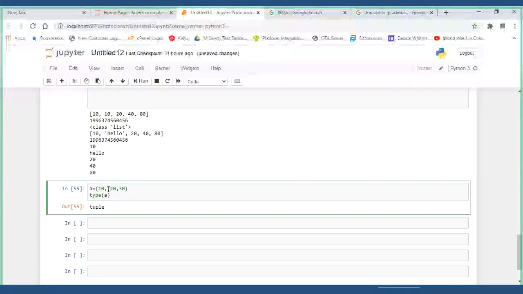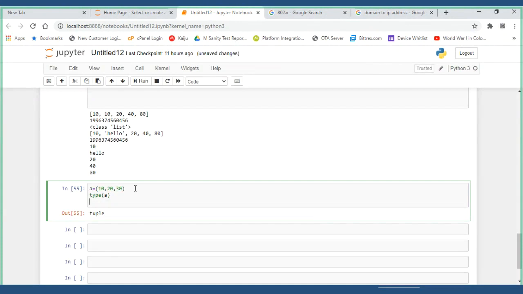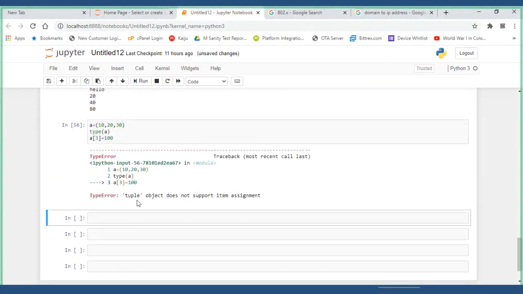Let me do two things at the same time. A of 0 is equal to 100, or A of 3 I will put this time. Whether it will take it or not, let us see. I am trying to put a new value. Tuple object does not support item assignment.